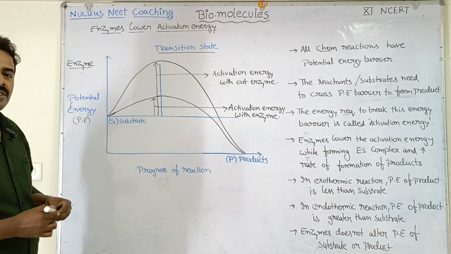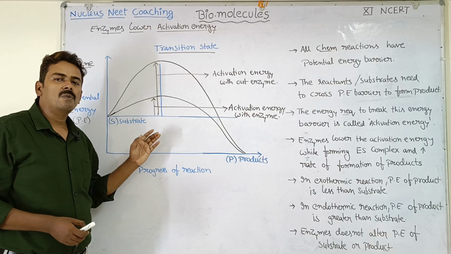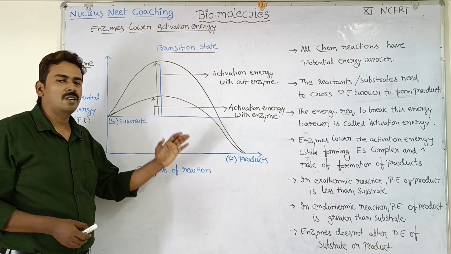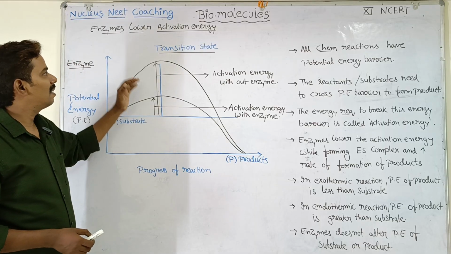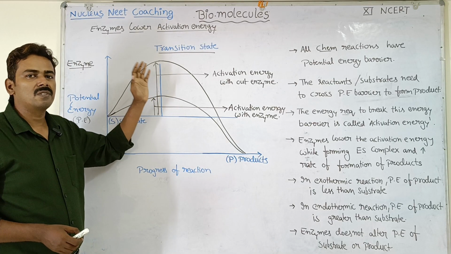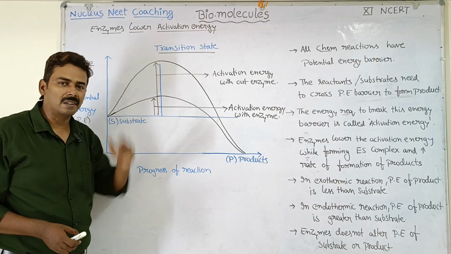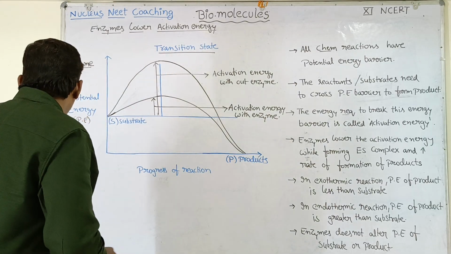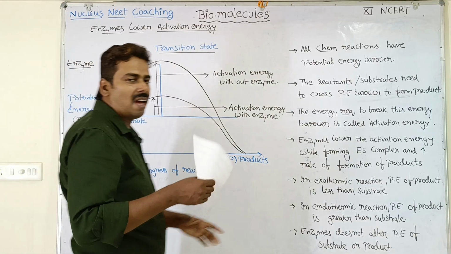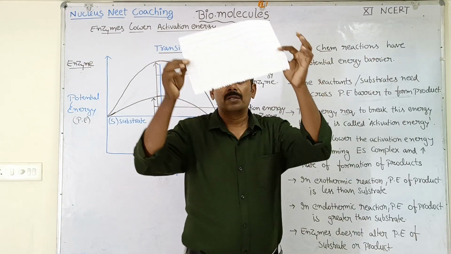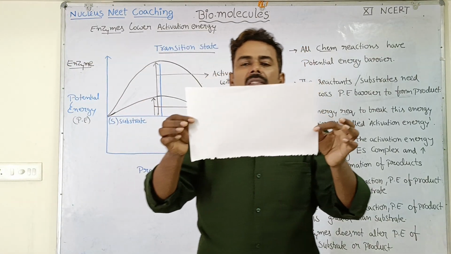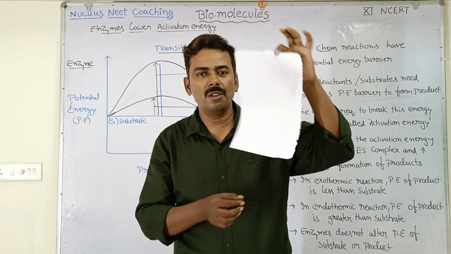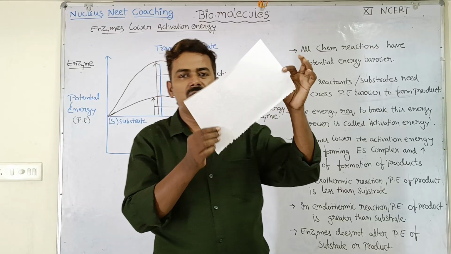So now have you understood how the enzymes are able to reduce the activation energy and help the conversion of substrates into products by making them easily cross the transition state, which is the potential energy barrier? Understood? So here I will explain with a simple concept. Here I have a plain white paper. This paper is full of a macromolecule called cellulose.